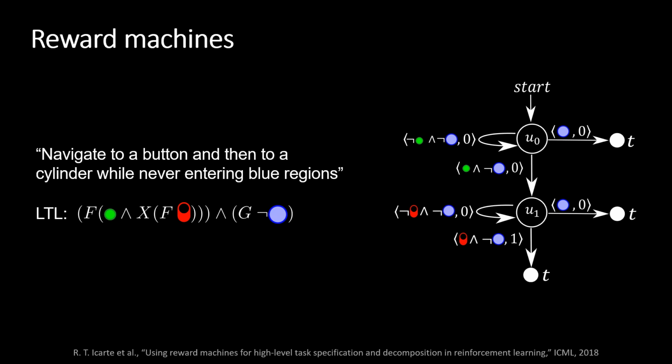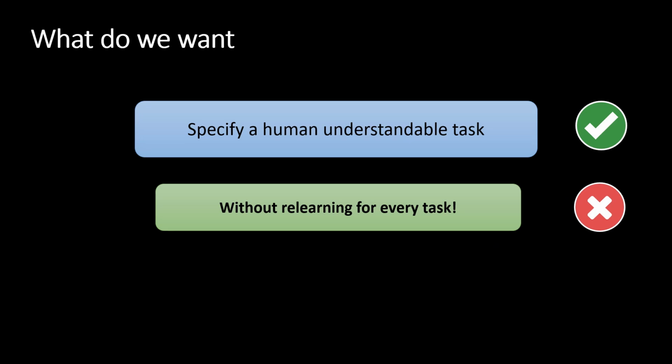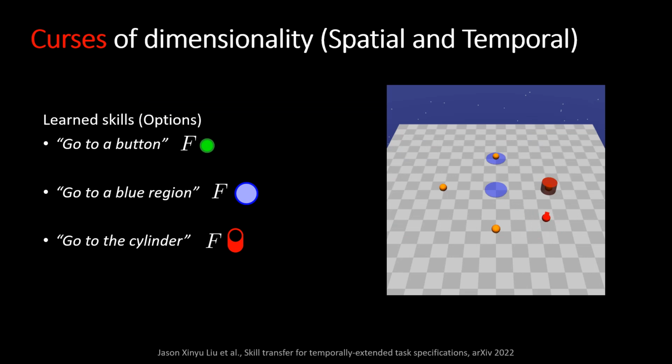Such LTL expressions can then be translated to reward machines, which are finite state machines that encode the reward function of the task to be solved. This solves the task specification challenge. However, how can we then solve this task provably without further learning? A common approach in the literature is to do temporal composition, where skills are learned in a way that can then be chained to solve subsequent tasks.